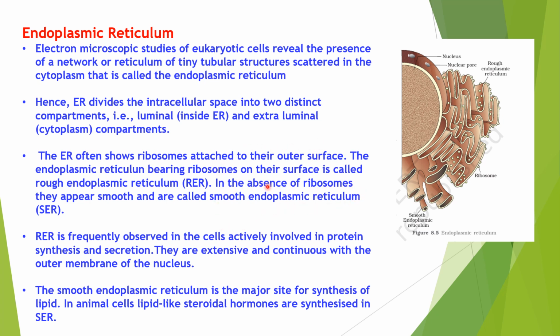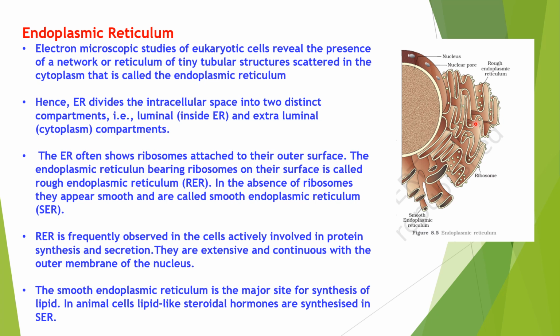This smooth endoplasmic reticulum has a major function of lipid synthesis, and also detoxification. RER means rough endoplasmic reticulum. They have ribosomes on it, so they synthesize proteins.